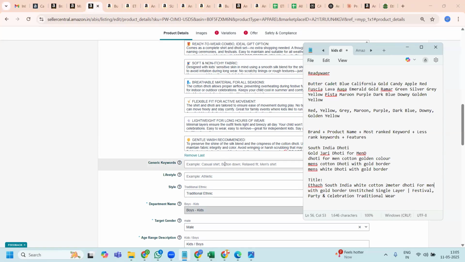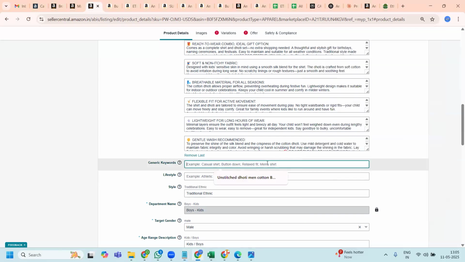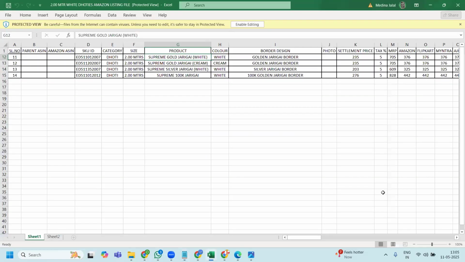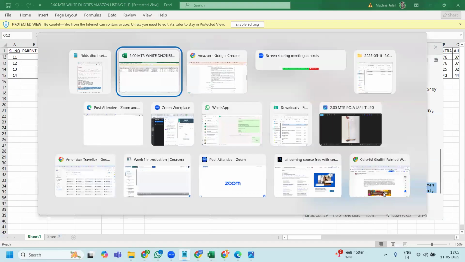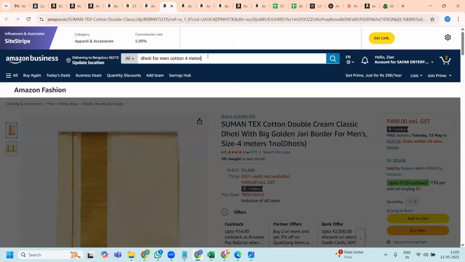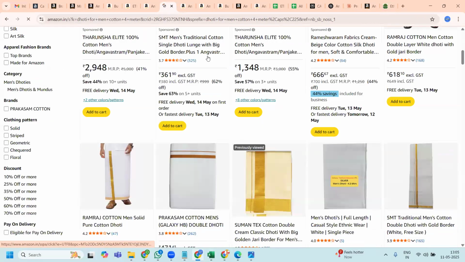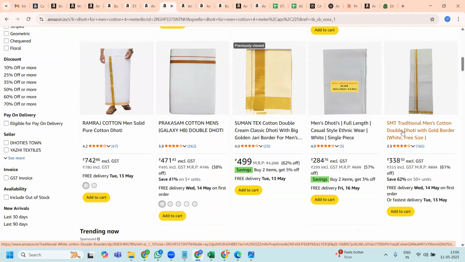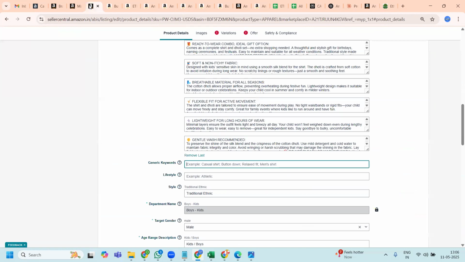So similarly over here, the algorithm will go with the title first and also use the generic information. If I use this complete detail, whatever feature I have, whatever brand name, the competitor's brand name, I can input all those details into the generic keyword. Like if we go inside this one, men dhoti for 4 meter, you can see there are many competitor names: Ramraj is there, Prakasham is there, Sun Tex is there, SMT. So I can use these brand names also in the general keywords.